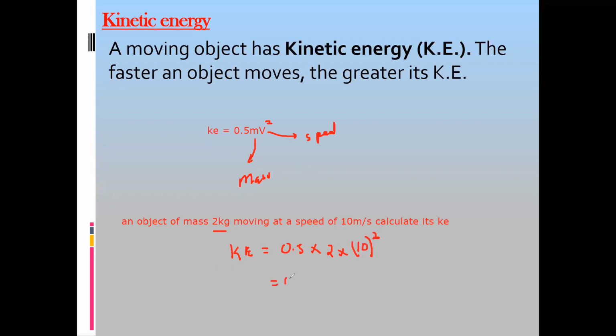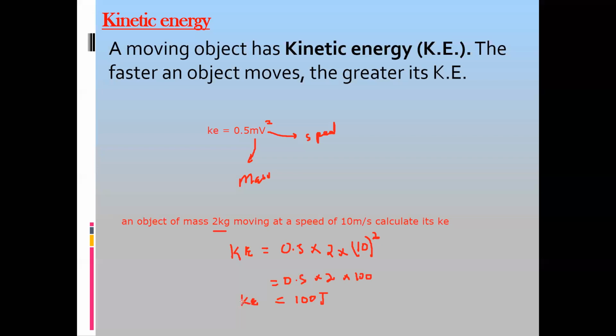So 0.5 multiplied by 2 multiplied by 10 square. 10 square will be 100. 100 multiplied by 2 is 200. 200 multiplied by half is equal to 100 joules. So the kinetic energy of this object is 100 joules. Is it clear how to calculate the kinetic energy?